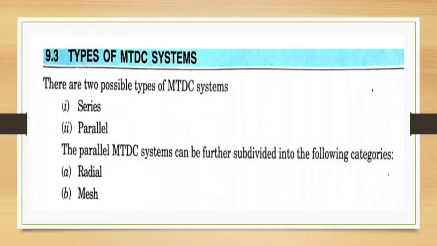Now let us see the types of MTDC systems. There are two possible types of MTDC systems. First is series, second is parallel. Okay, so there are two possible types of MTDC, series and parallel. Parallel MTDC systems are further divided into the following categories, that is radial and mesh.